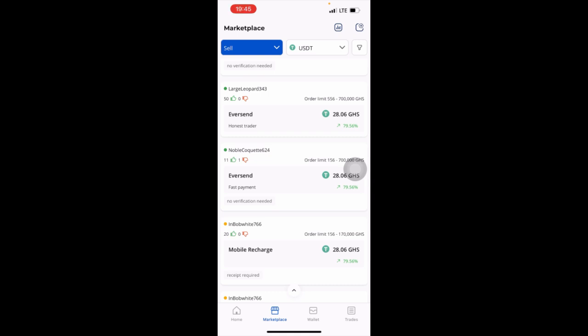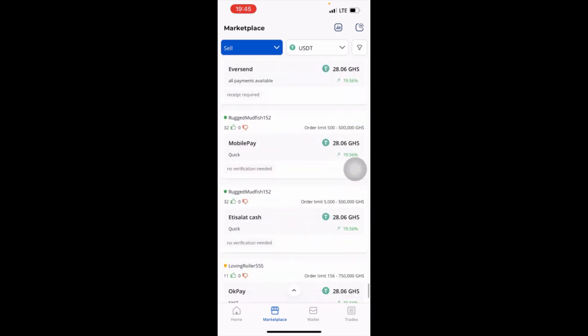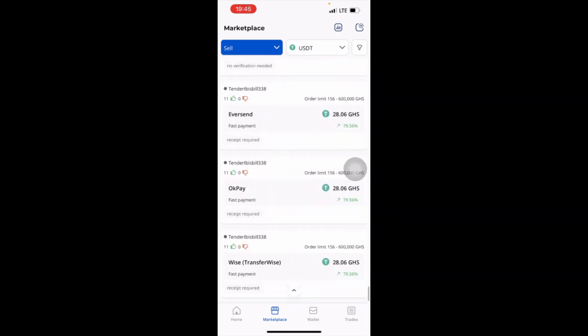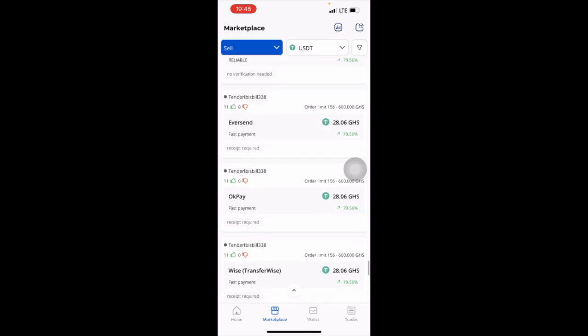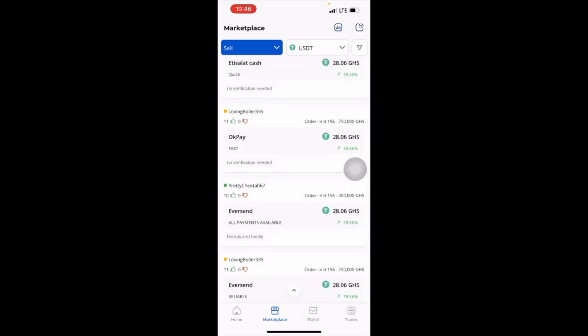Yeah, but when you sign up into their mentorship, they will show you all the tricks involved. That's how it is. So you can go through and you can see a lot of good offers. So when you see that, okay, this is the offer, then it's time for you to transfer your money from your Binance to Paxful. And that's how you do it.